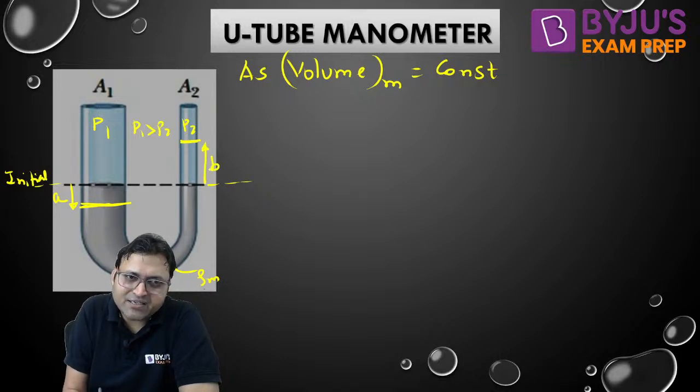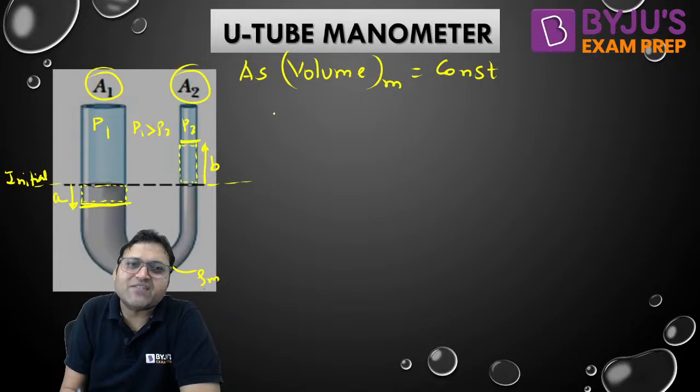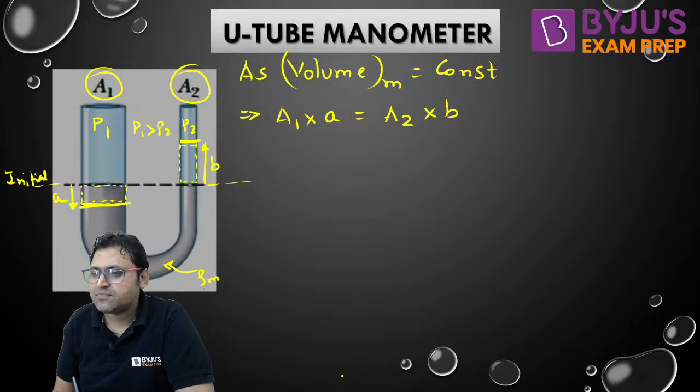So the volume decreasing in the left limb will be equal to the volume increasing in the right limb from the initial level. This is the area of the left limb, this is the area of the right limb. So can we say A1 into A is equal to A2 into B? Yes.